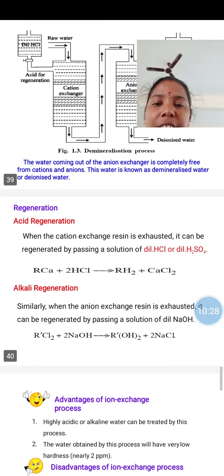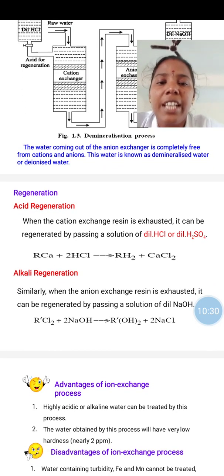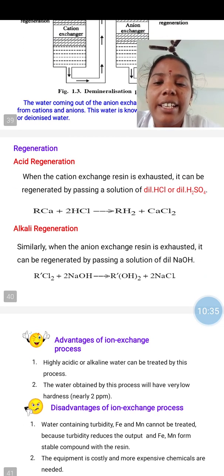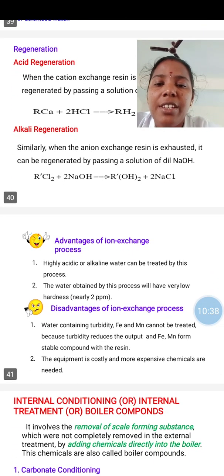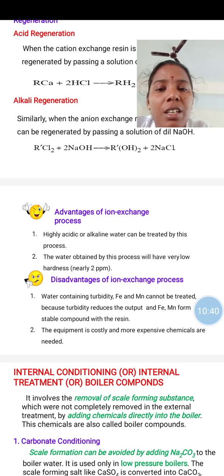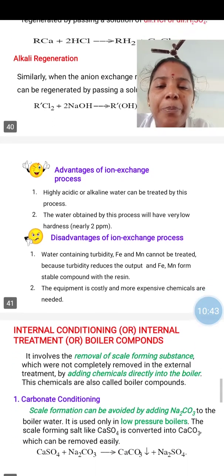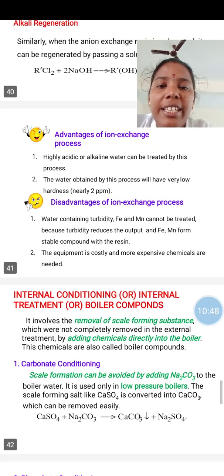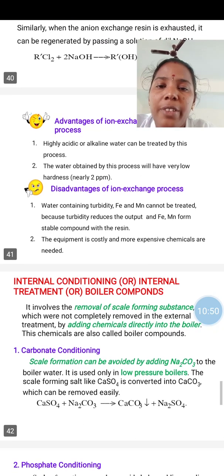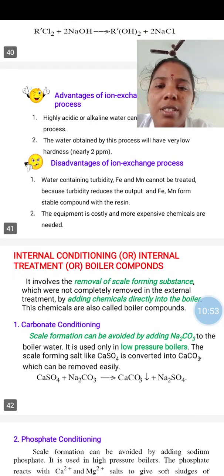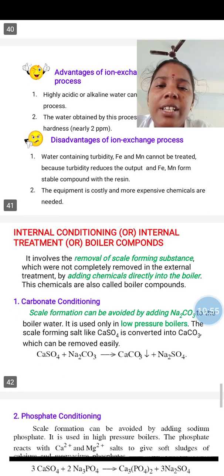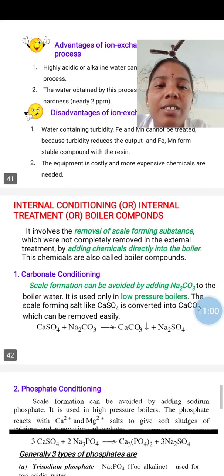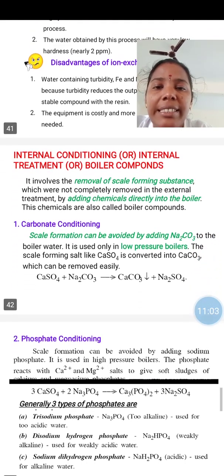Then regeneration, that means the cation exchanger can be regenerated by adding HCl, and the anion exchanger can be regenerated by adding NaOH. And then the advantages: the resulting water is highly pure, highly acidic and also highly alkaline water can be treated in this process, and water containing very low hardness. And disadvantages: water having turbidity, Fe and Mn cannot be treated, and also the equipment is costly and more expensive chemicals are needed.